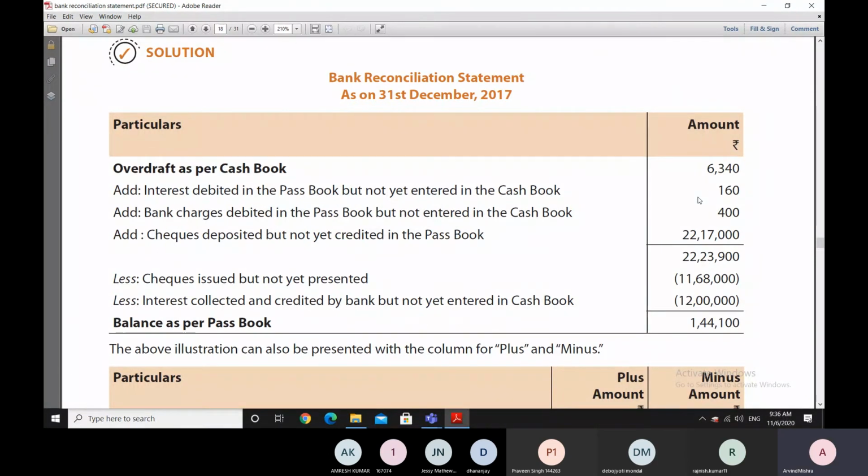bank passbook. And though we have written it as the overdraft, we are writing it in the positive figure here in the balance presentation. And since we are writing it in the positive figure, therefore we will have to add this 160 here, because we should be having 6,500 rupees if we move towards the passbook.